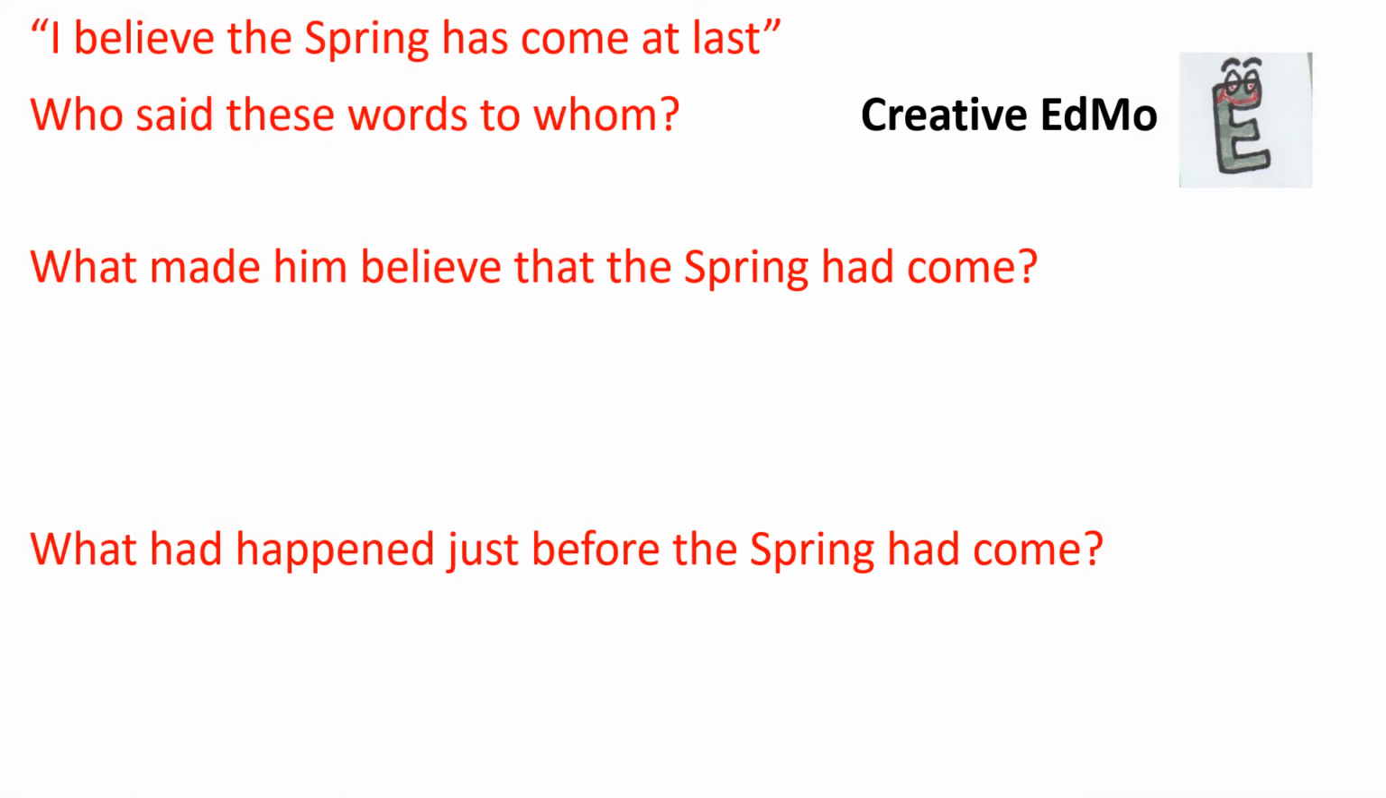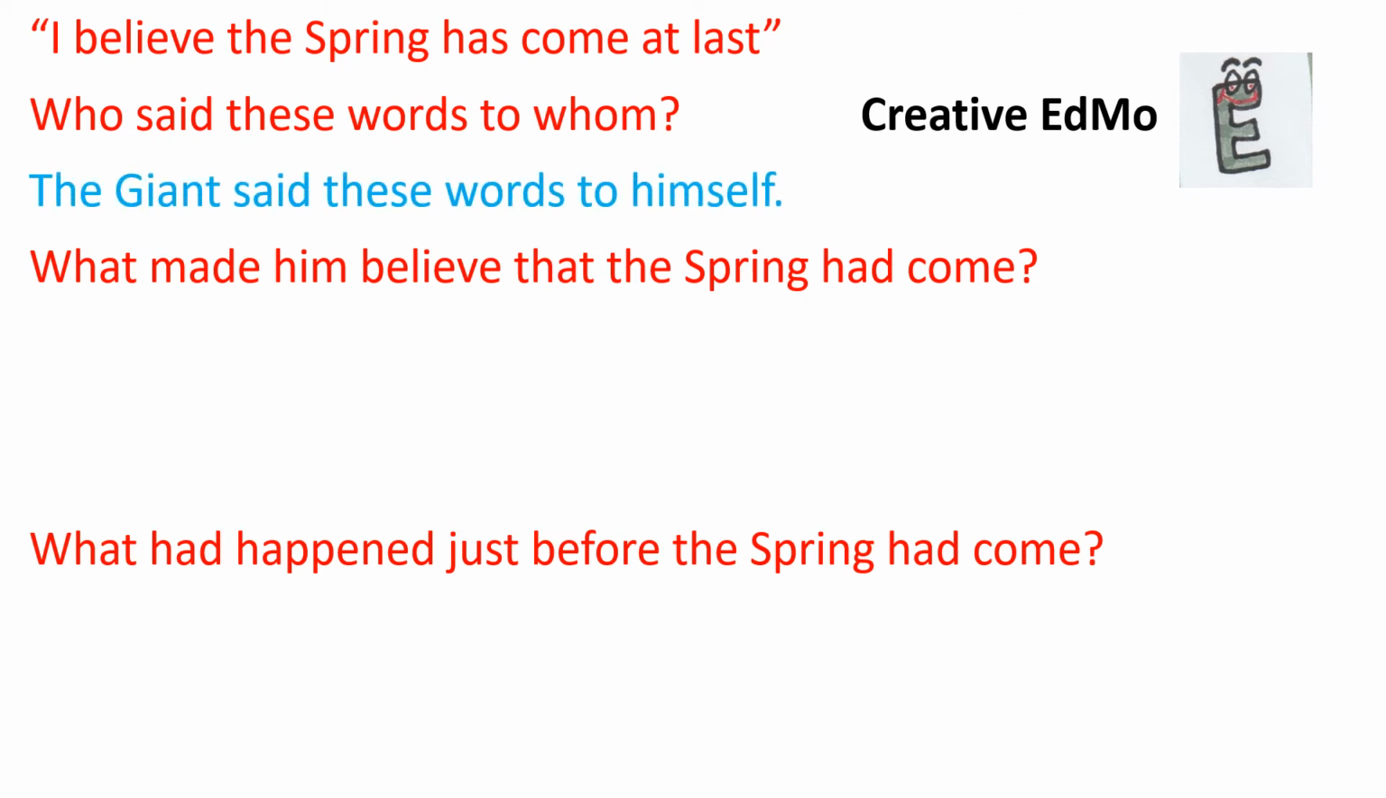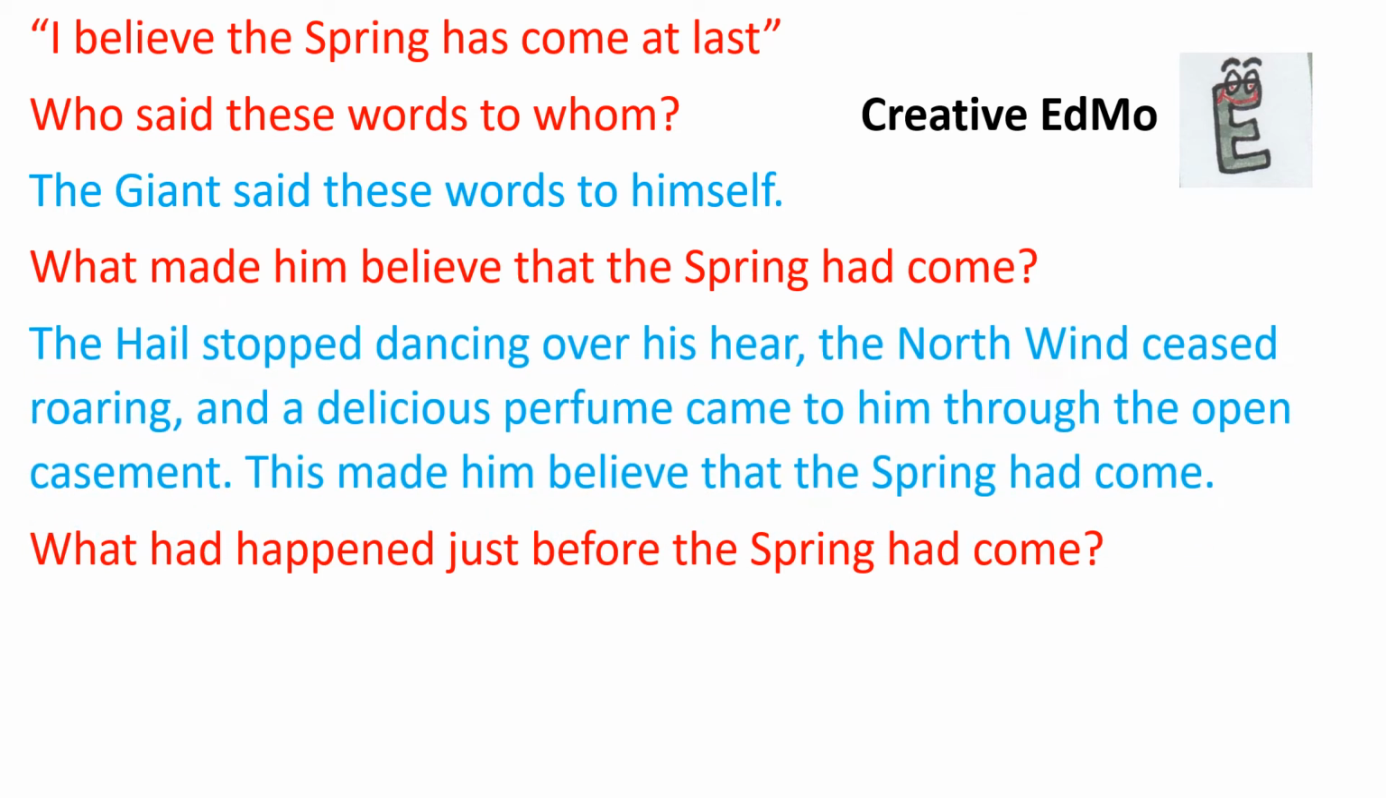I believe the spring has come at last. Who said these words to whom? The giant said these words to himself. What made him believe that the spring had come? The hail stopped dancing over his head, the north wind ceased roaring, and a delicious perfume came to him through the open casement. This made him believe that the spring had come.